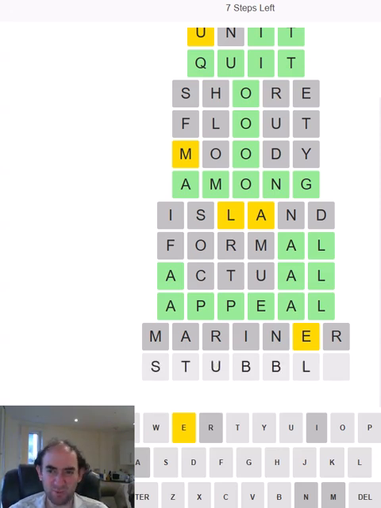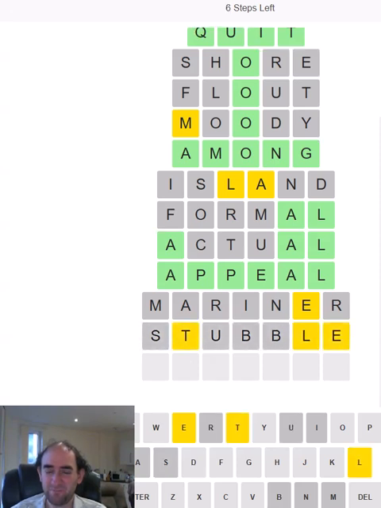Let's go for stubble, because it clearly can't be stumble. Again, I don't like duplicating the B, but this does test a few new letters, so it is a bit of a trade-off. Oh, not remotely close. Clearly I should have tried the O, because that's the only other vowel that we can have. Either that or it's going to be duplicated E's. That is a possibility, I suppose.